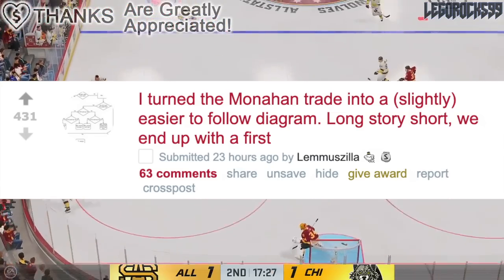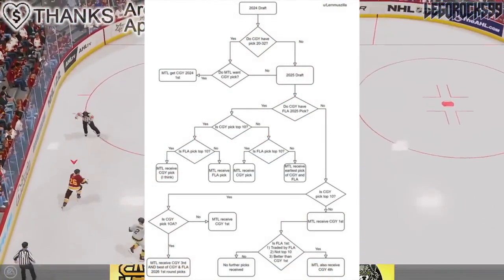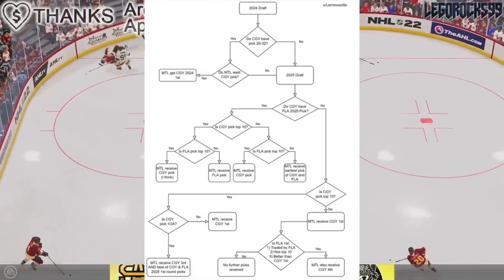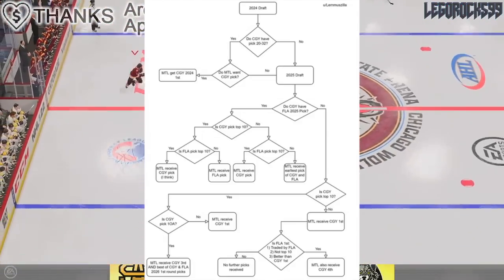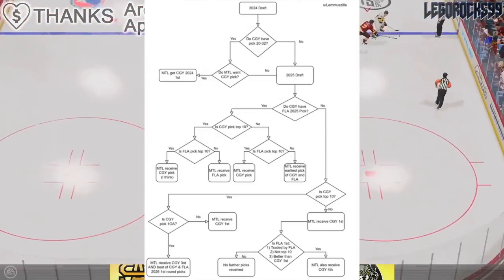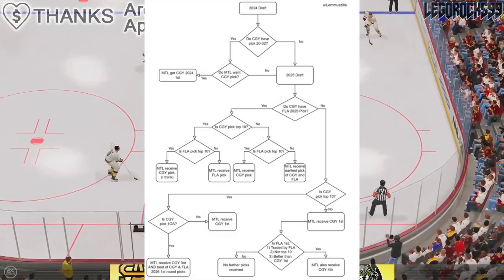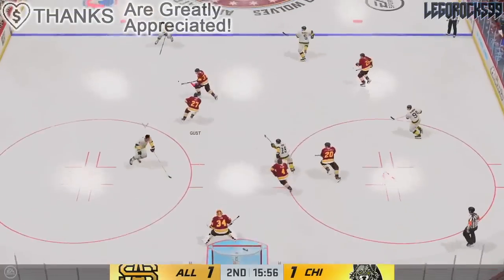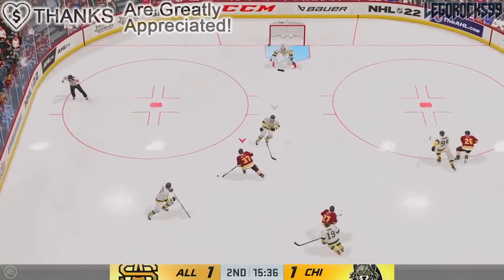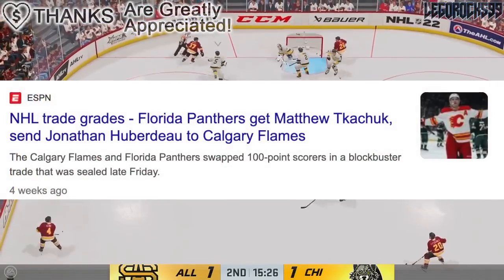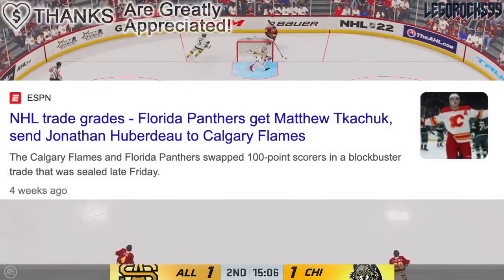Now, if you're a computer programmer, you probably are familiar with diagrams like these. It's a lot of if-then type of thinking. But what this post actually does is illustrate just how many options the Canadiens have in terms of getting a draft pick as a result of this Monahan trade. Before we go over this, though, we do need to talk about yet another trade because it does kind of set up the Monahan trade nicely. That is the Matthew Tkachuk to Florida Panthers trade, because this is the entire package right there.